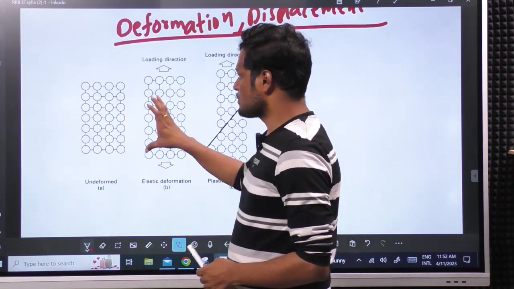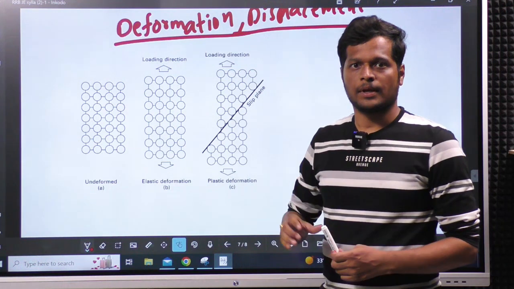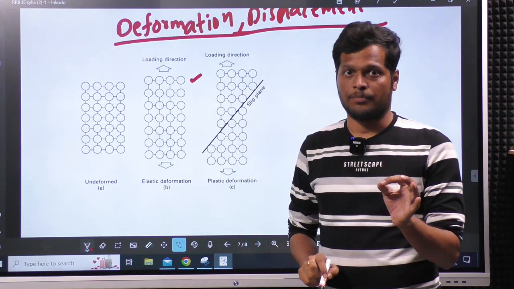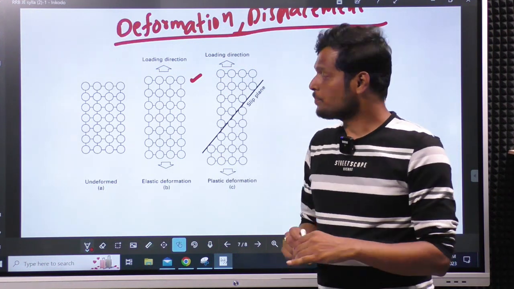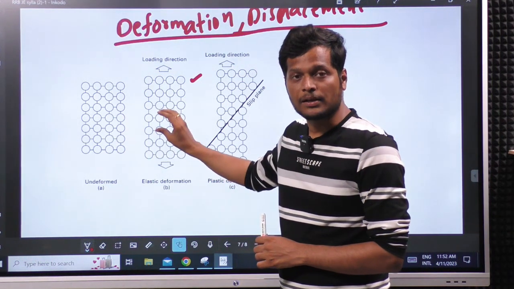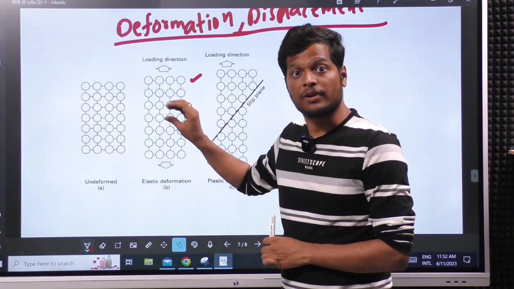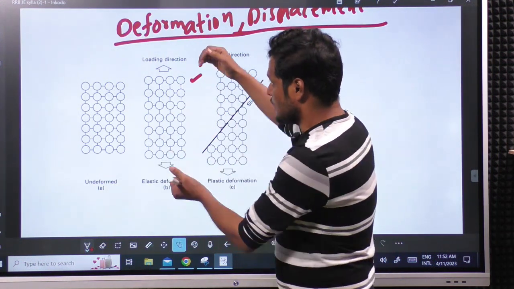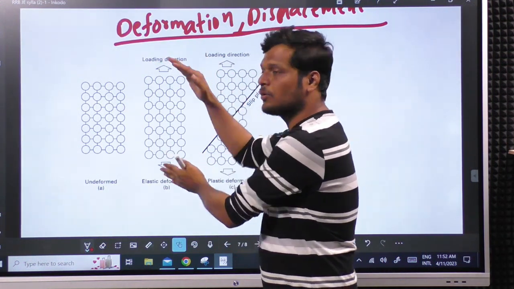Whenever we take a body and apply load on that body, the body will deform and the particle will displace, if it is a deformable body. If it is a rigid body, even if you apply load, it will not deform.